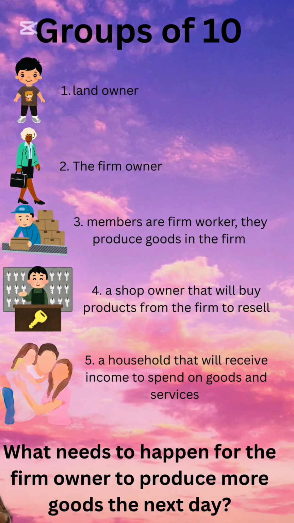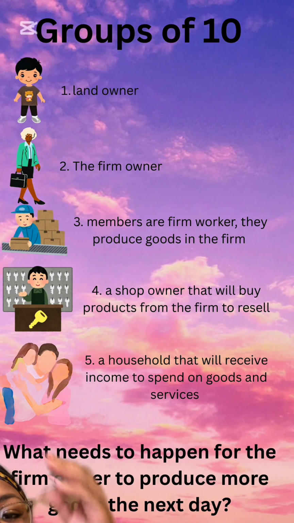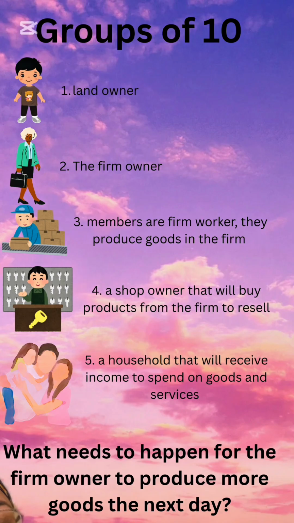So when all those paper cranes are already done, a shop owner needs to be another member in the game, which is part of the 10 people. The shop owner will buy the products from the firm through the firm owner, and the shop owner will be the one that signs a deal with the firm owner and gives the firm owner money, right? So the firm owner will take the money that they got from the shop owner to pay the workers.